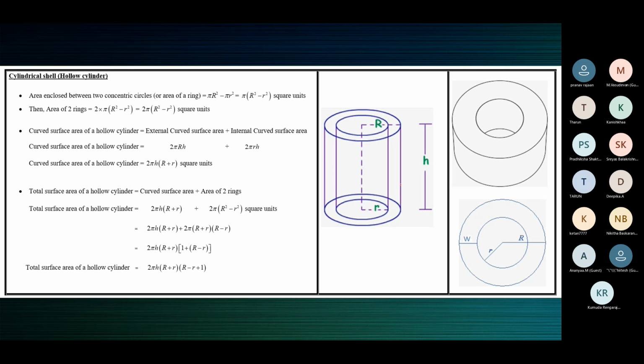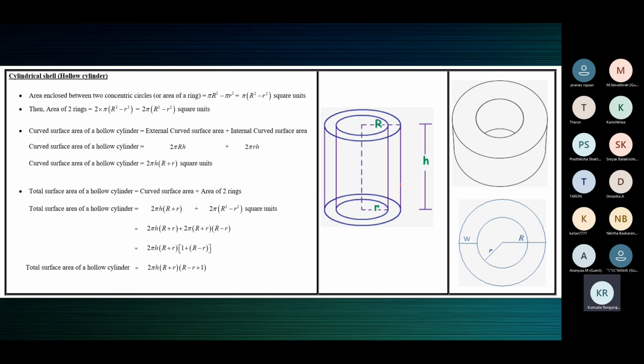Yes or no? Yes, ma'am. All right. So the 4 surfaces that have to be covered with paint are the inner curved surface area, the outer curved surface area, the area of the ring on the top, and the area of the ring below. So 2 rings and 2 curved surface areas. Add all this to find the total area that has to be painted.